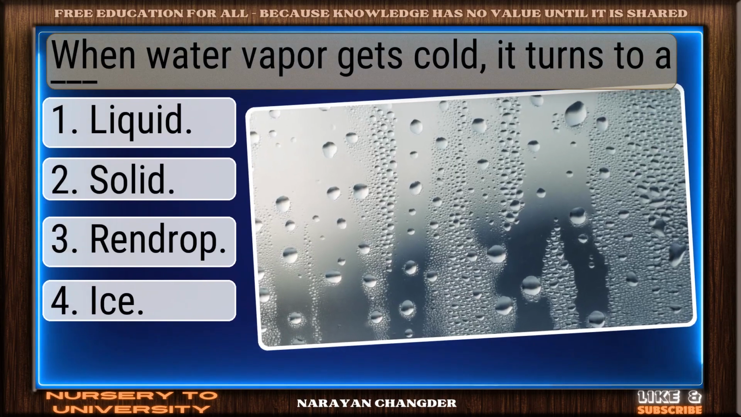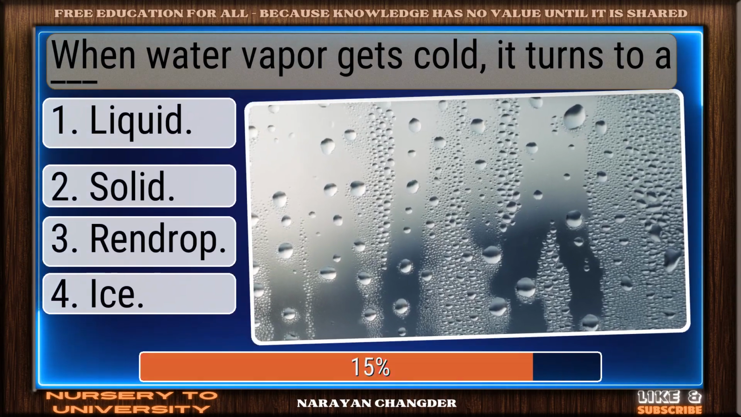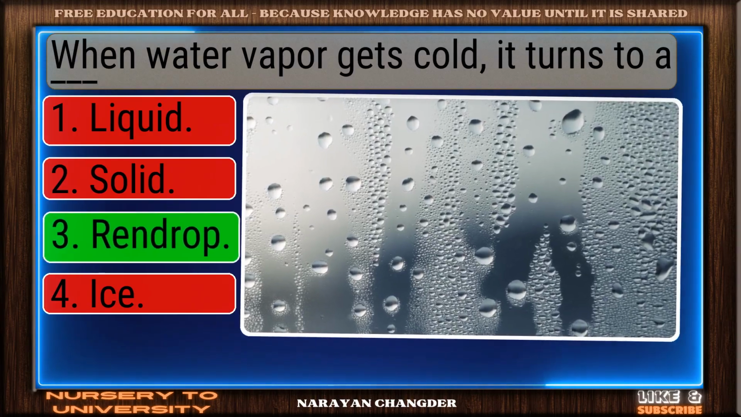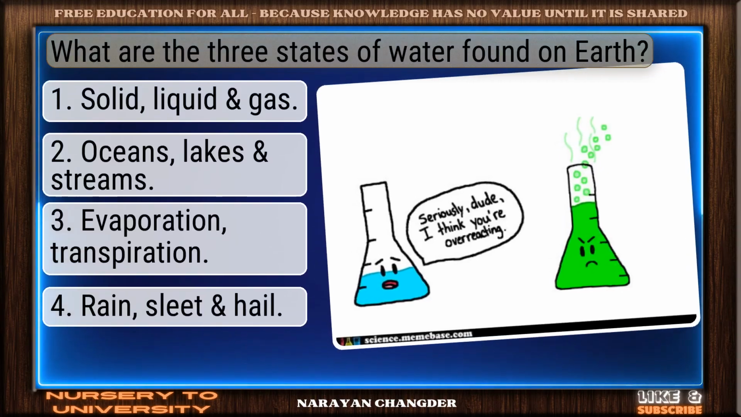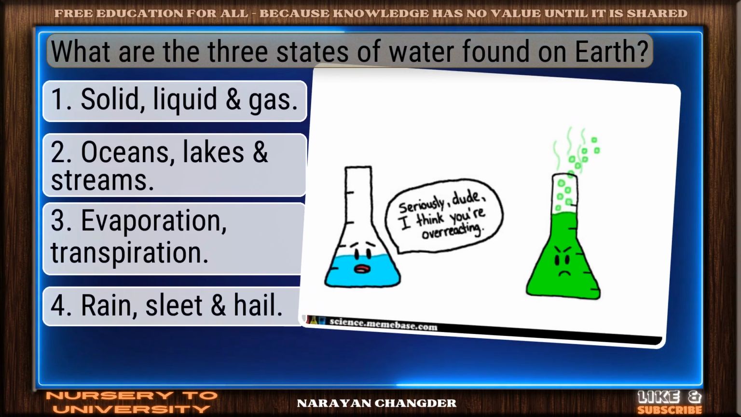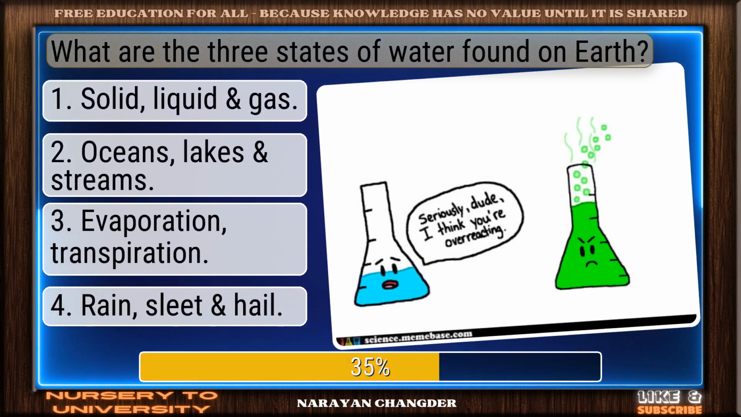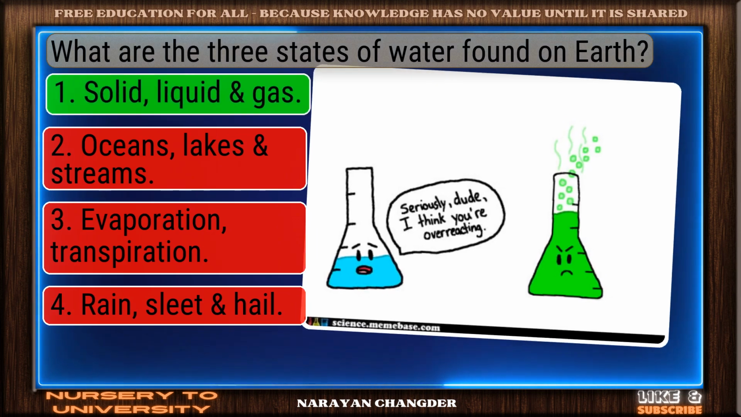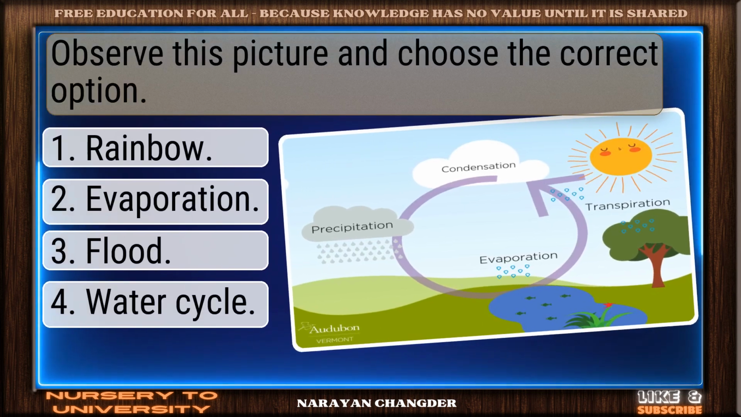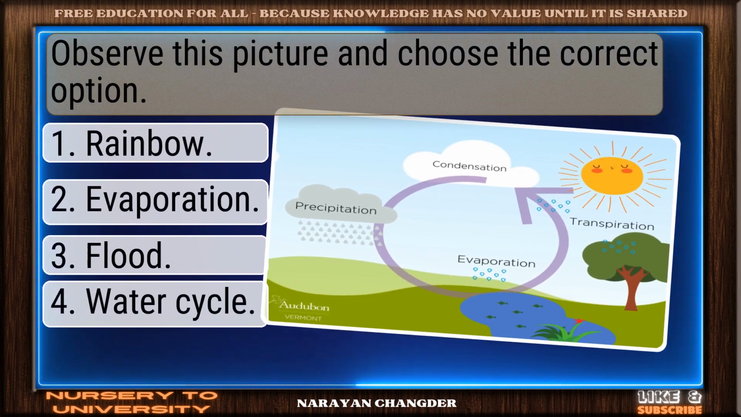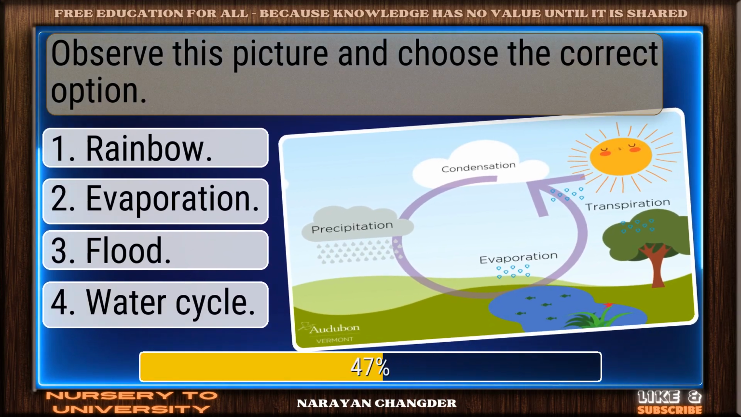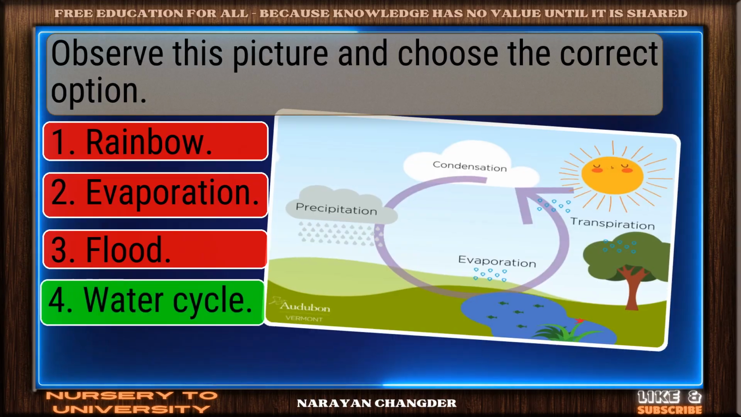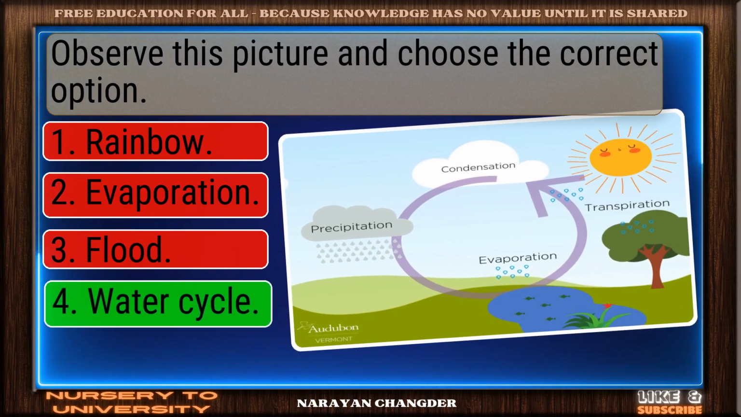When water vapor gets cold, it turns to a dash. Excellent. Raindrop is a brilliant choice. What are the three states of water found on Earth? Correct. Solid, liquid, and gas is the right answer. Observe this picture and choose the correct option. Correct response. Water cycle is the most accurate answer.